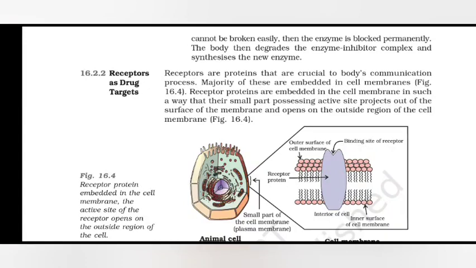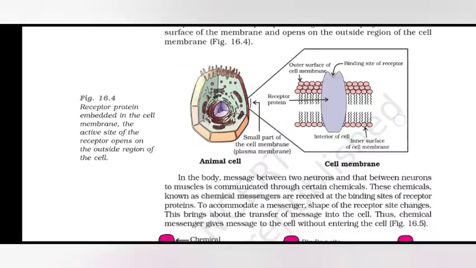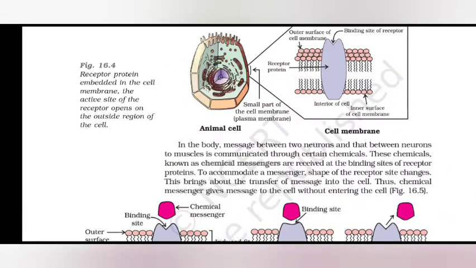Receptor proteins are embedded in the cell membrane in such a way that their small part possessing the active site projects out of the surface of the membrane and opens on the outside region of the cell membrane. In the body, messages between two neurons and between neurons and muscles are communicated through certain chemicals. These chemicals, known as chemical messengers, are received at the binding sites of receptor proteins.